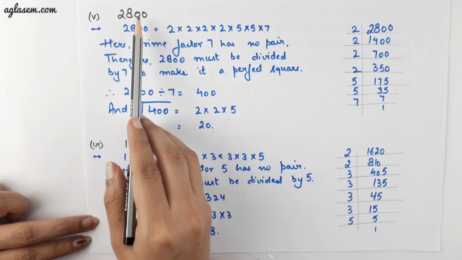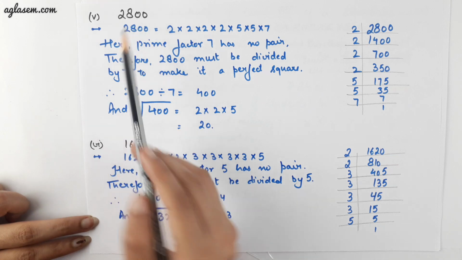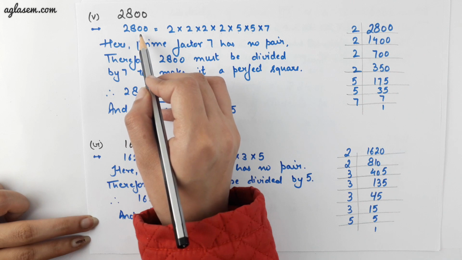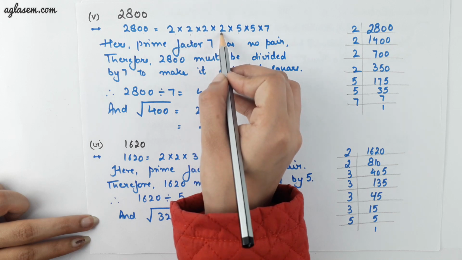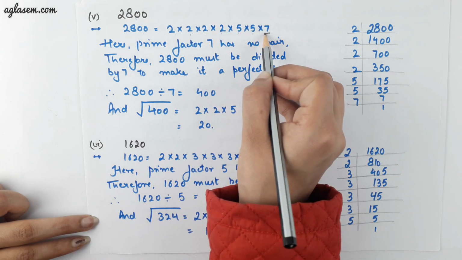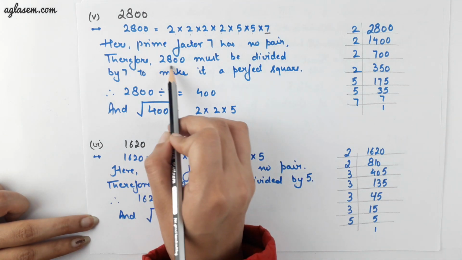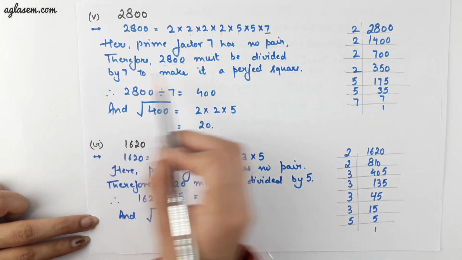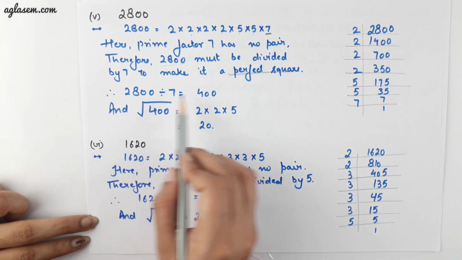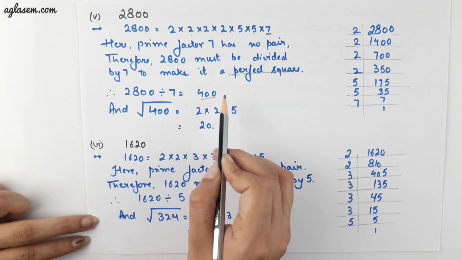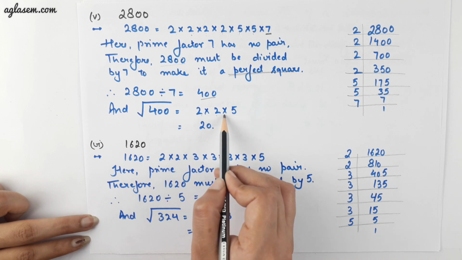The fifth part of the same question says we have to find the number by which 2800 should be divided to get a perfect square. While doing the prime factorization of 2800, we will get the resultant as 2 into 2 into 2 into 2 into 5 into 5 into 7. And here we can see 7 is the only number which has no pair. Therefore, 2800 must be divided by 7 to make it a perfect square. So, while dividing 2800 by 7, we'll get 400. Now, 400 is a perfect square number, and the square root of 400 will be 2 into 2 into 5.